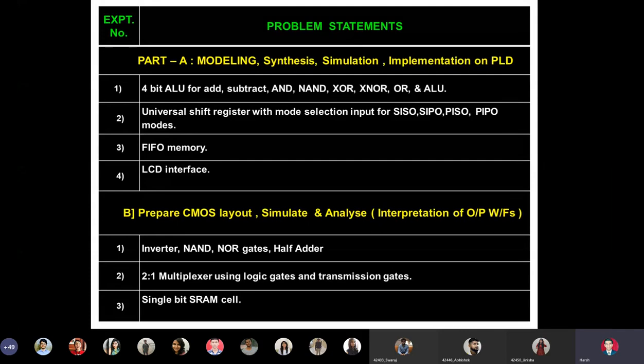It in turn contains two parts, that is, an SRAM cell using an NMOS switch, and second, an SRAM cell using a TG switch. When you implement an SRAM cell using an NMOS switch, when the output is logic 1, it is a bad or weak one, which is not desired. But when you replace the NMOS switches in the SRAM cell with transmission gate switches, then you get both strong 0 and strong 1 at the output. So this was a briefing about the part A assignments and part B assignments.